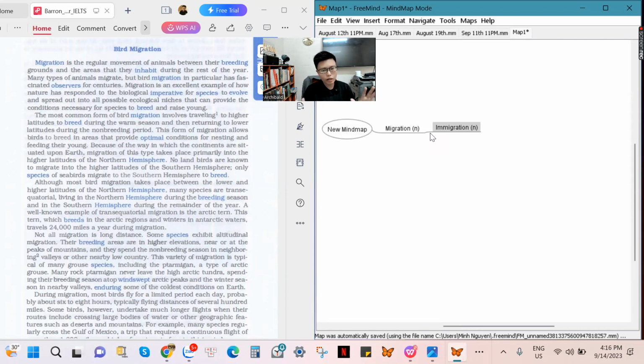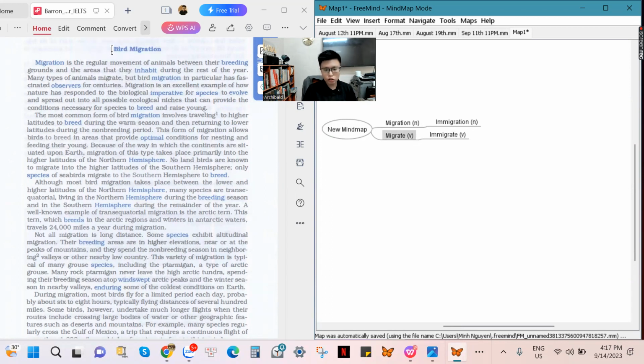When you want to say, I don't want to live in this place, I want to leave this place forever, I want to move to another place for living, it means immigration. So immigration is much more about leaving the country to live in another country. Migration and immigration have verbs, that is migrate and immigrate.